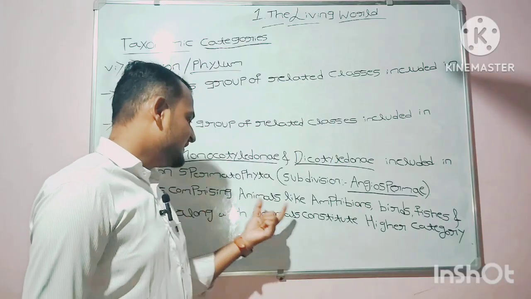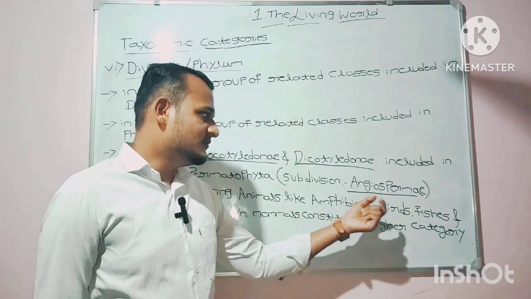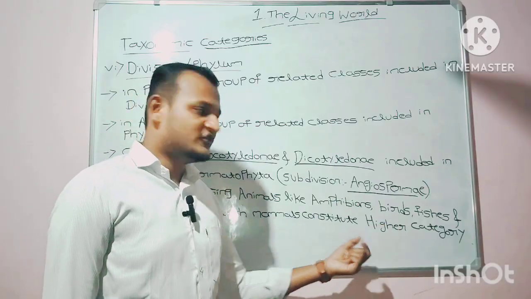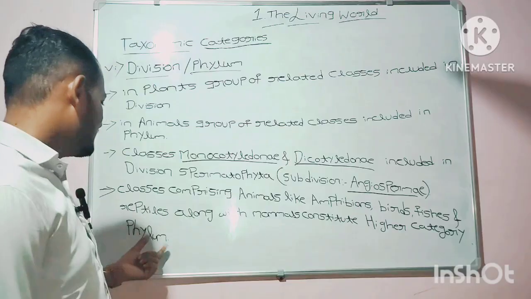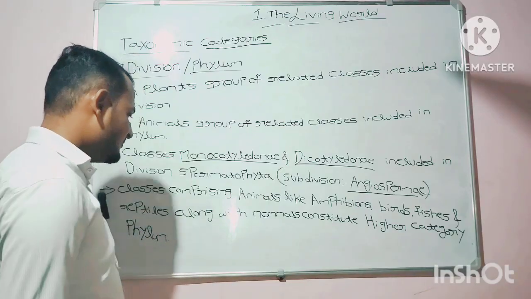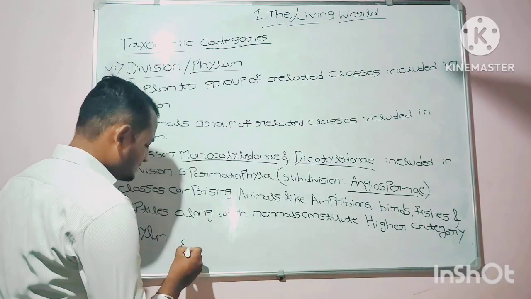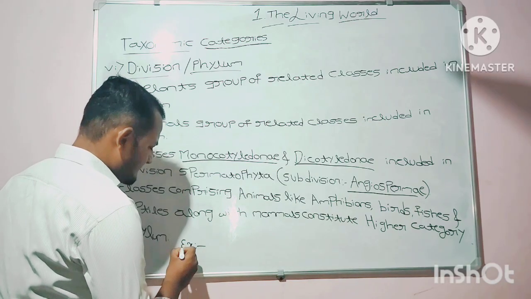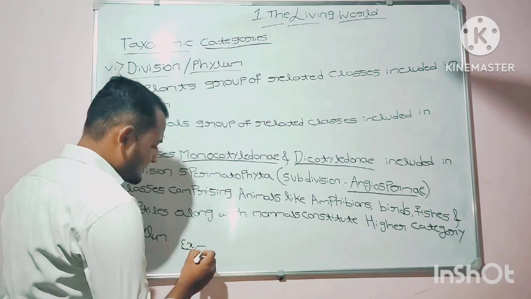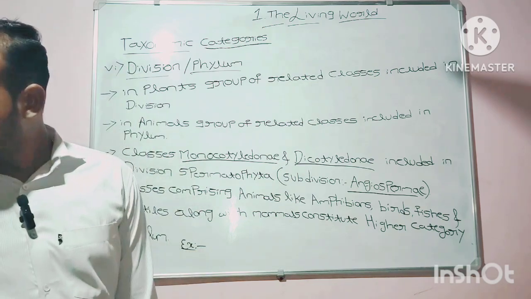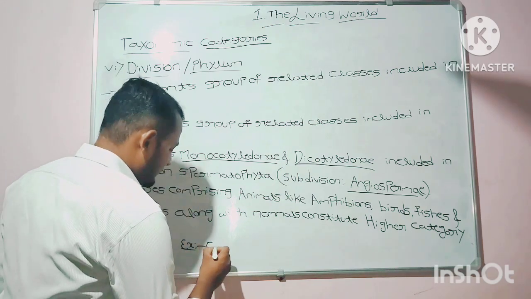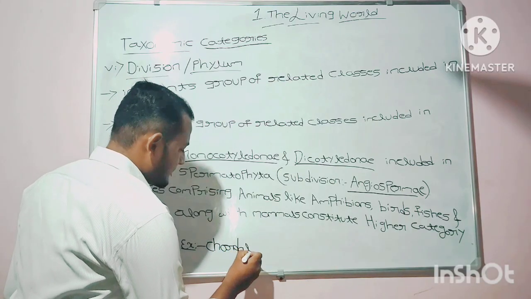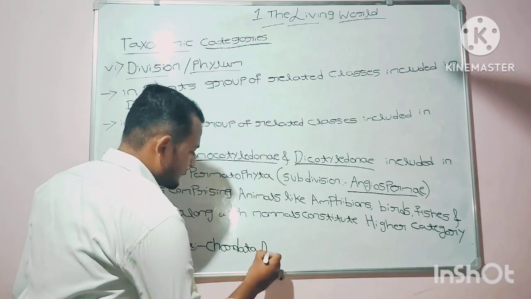The examples for phylum are Chordata, Arthropoda.